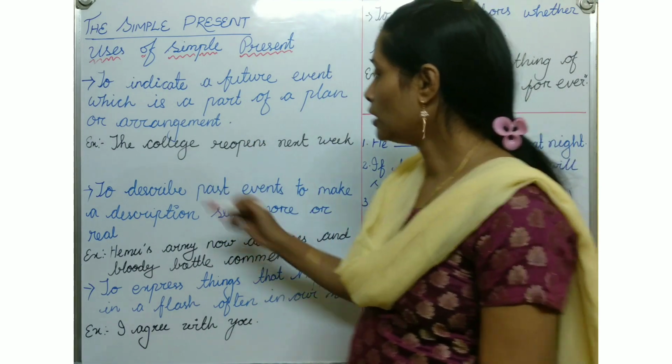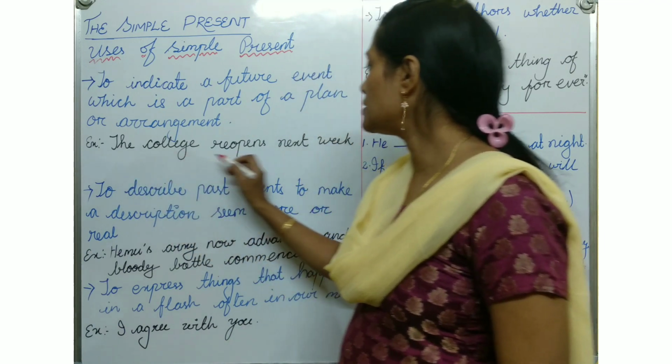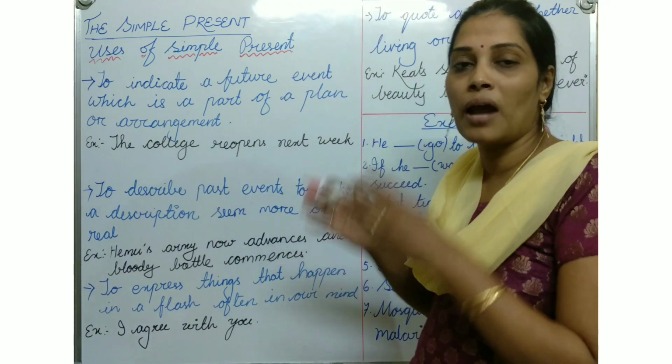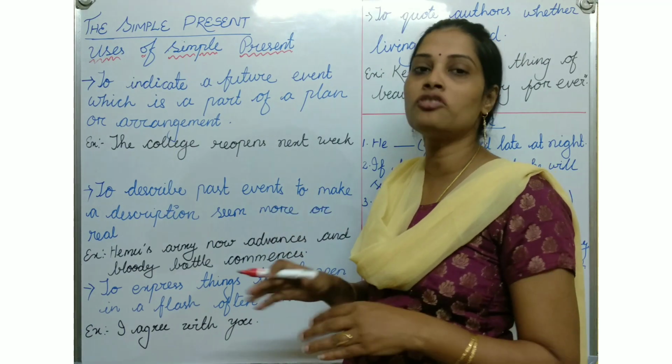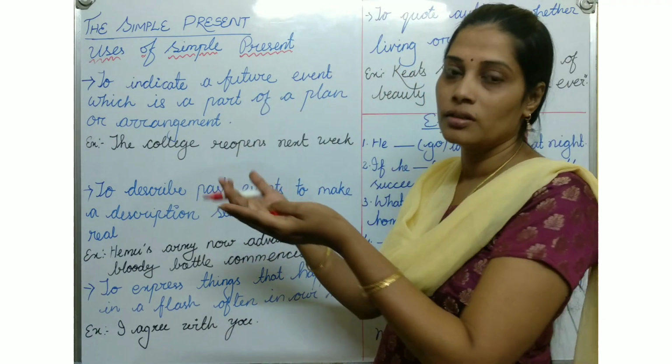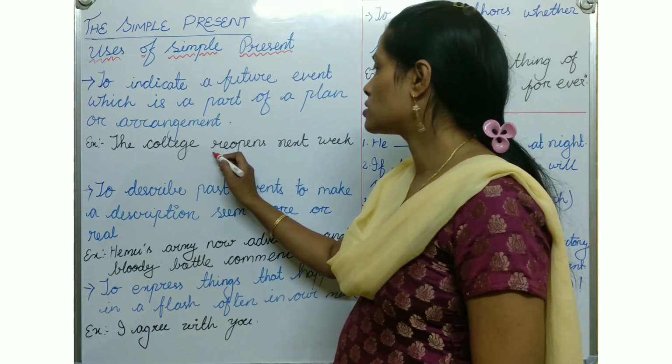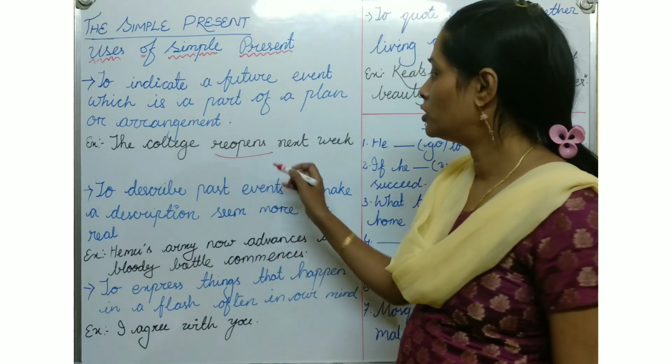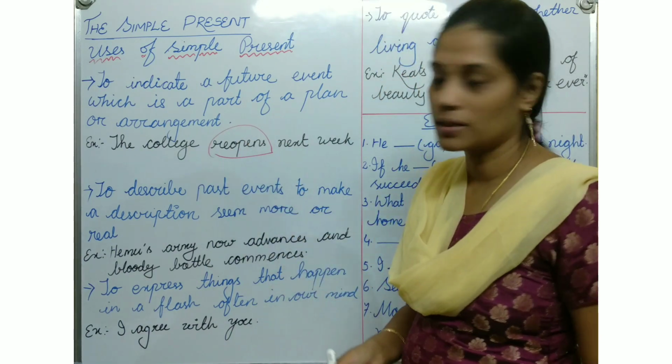See the example: the college reopens next week. It is a plan for today that we are planning to open it next week. So in that case also the verb will be in simple present tense.